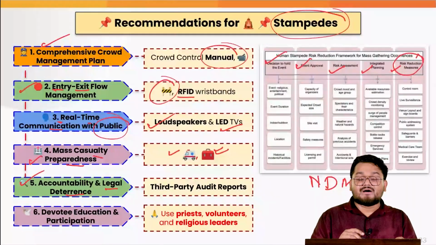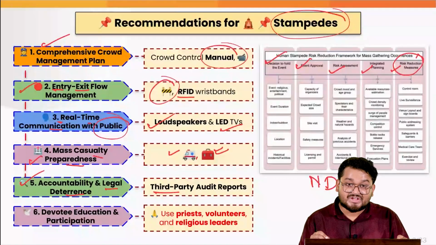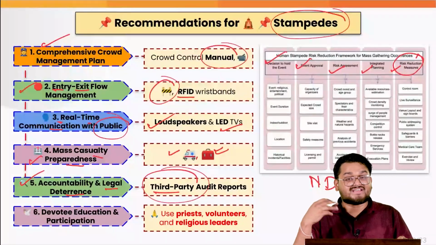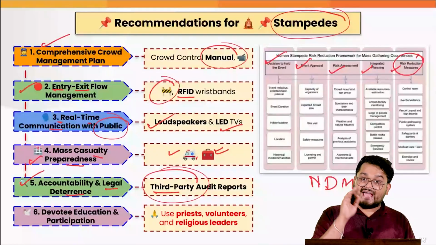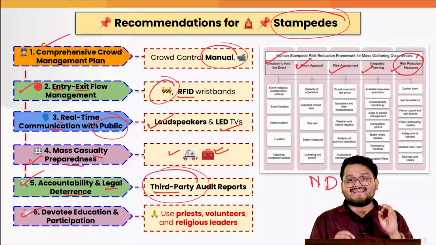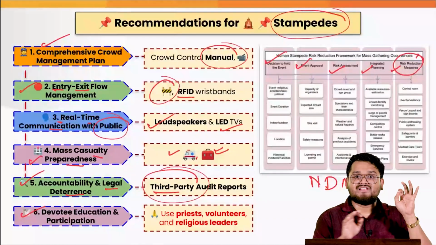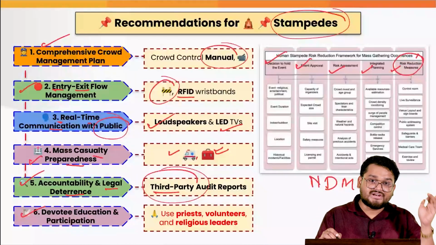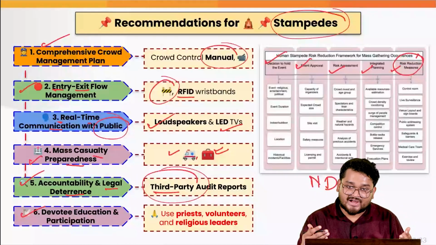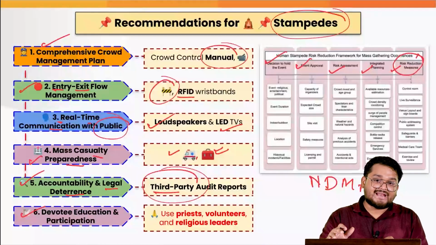Accountability of legal deterrence must be ensured via third-party audit reports, where the government must be assigning to the private sector to take stock of disaster preparedness. And we also have to undertake devotee education and participation by roping in the religious leaders and various prominent leaders, the volunteers, to make the people aware of the crowd management protocols so that the people can actually listen to them and act rationally.